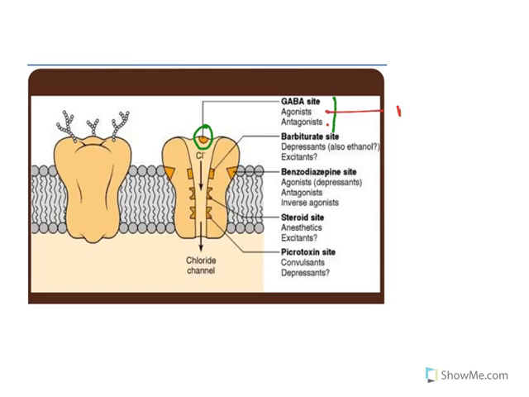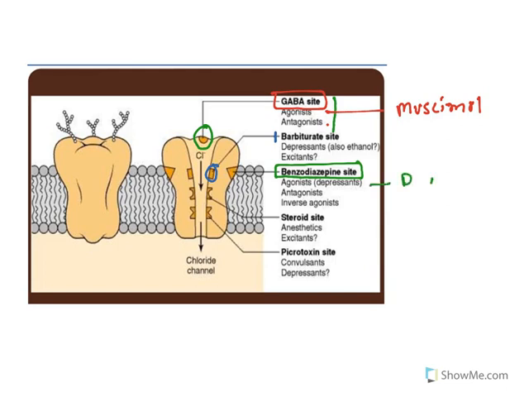There is an agonist called muscimol. So this muscimol is a GABA agonist. It binds at the GABA site. Understand this one. Now after that, you have another site known as the barbiturate site, wherein barbiturates will go and bind. So this site is different from the GABA site. Now the next one, the benzodiazepine site. This is the site where benzodiazepines act.